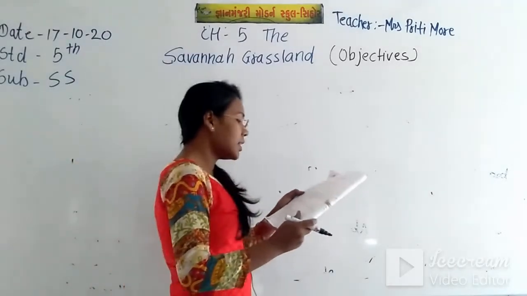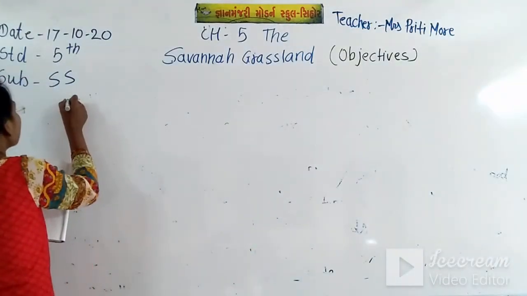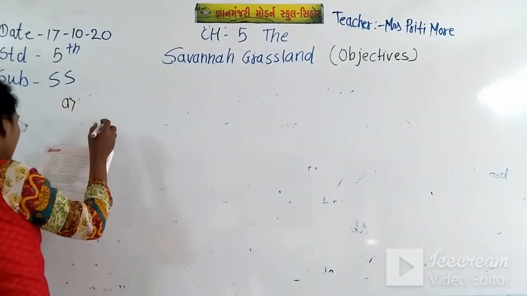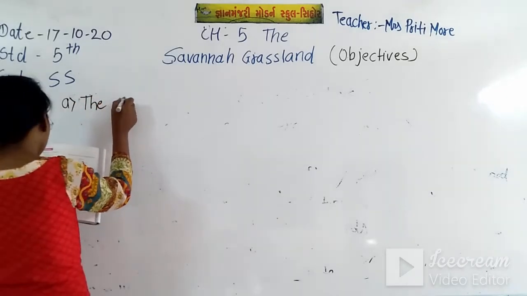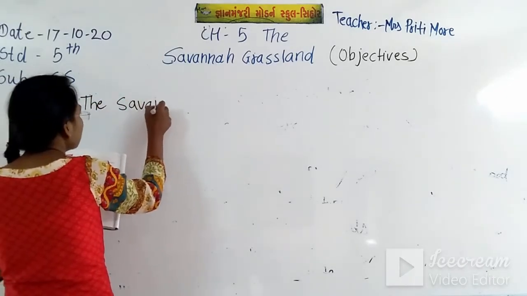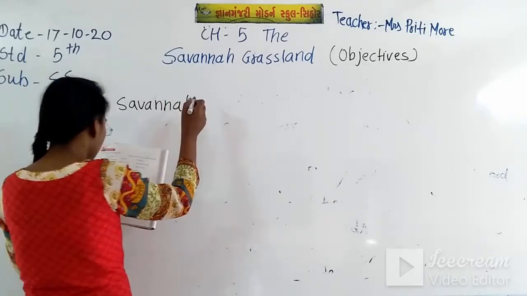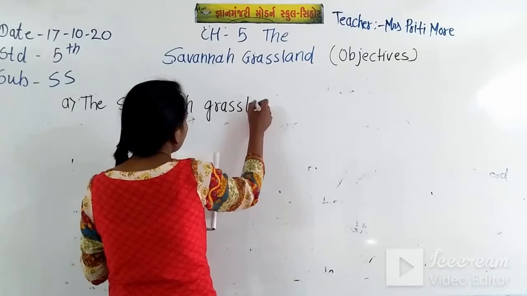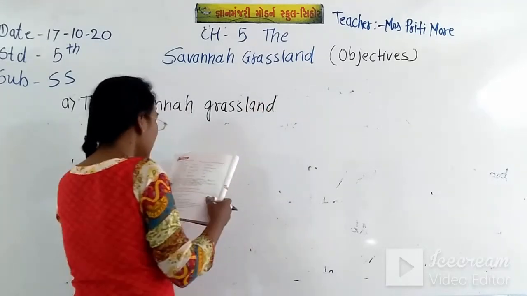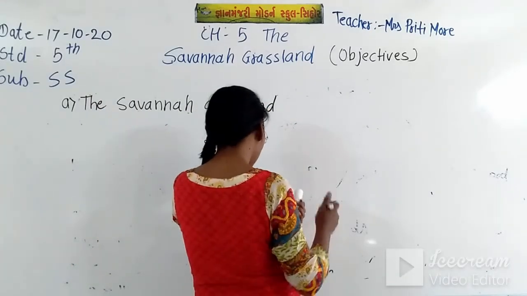So the first one, A, the savanna grassland is in South America.